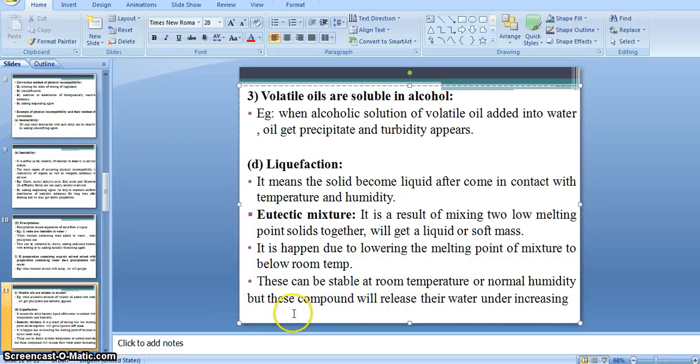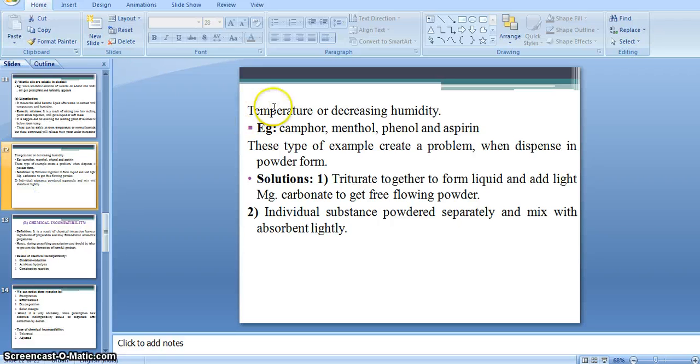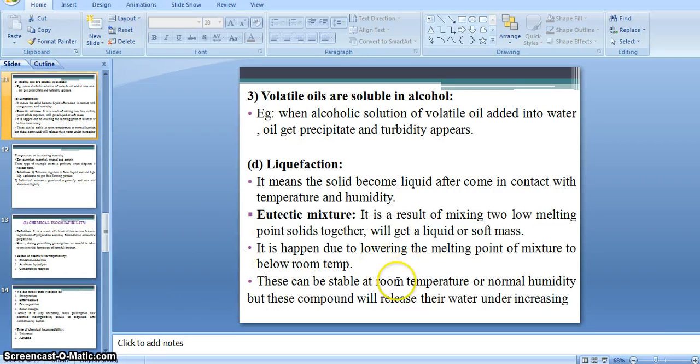This is our room temperature, but this compound will release its water under increasing temperature or decreasing humidity. We know that a eutectic mixture kept at room temperature or normal humidity becomes stable.